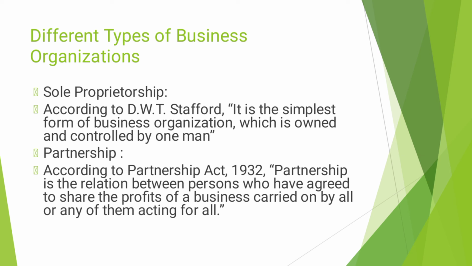The second type is the partnership. According to the Partnership Act 1932, it is the relation between persons who have agreed to share the profit of a business carried on by all, or any of them acting for all. So in a partnership there is more than one owner, at least two owners, and these owners are partners, and they share the profit of a business.